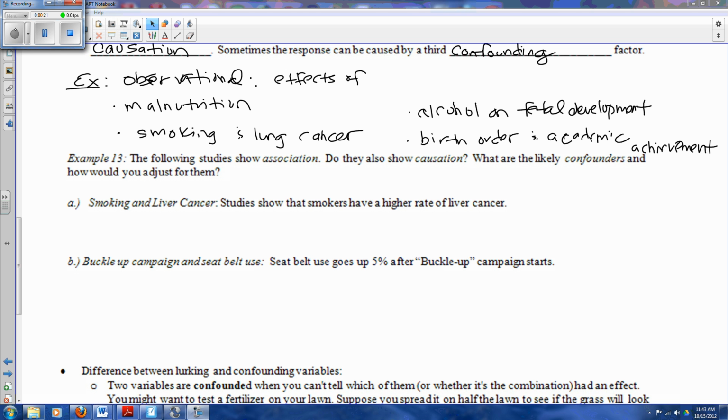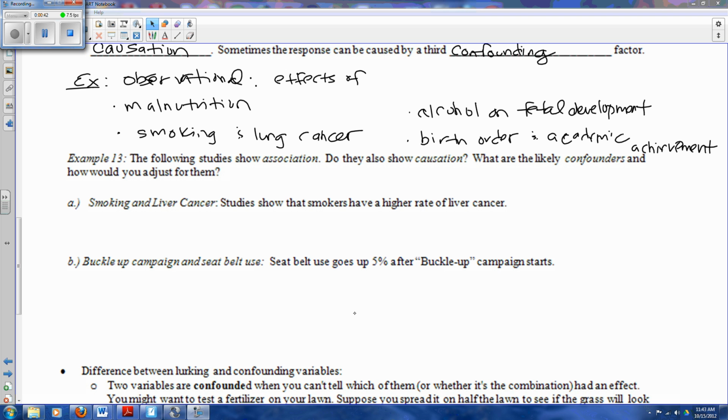Now that seems weird. Smoking and liver cancer, how are those related? Usually smoking and lung cancer are related. So how are we getting to liver cancer? What is the other thing that connects those two together? Can you think of anything? What happens to people who usually smoke a lot?